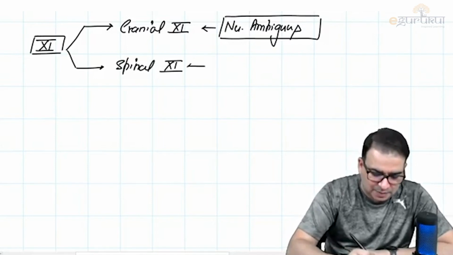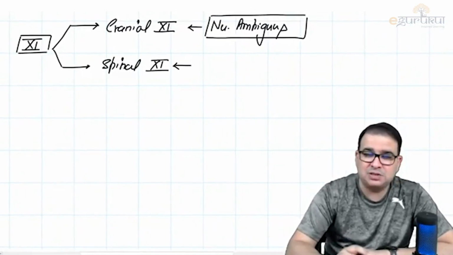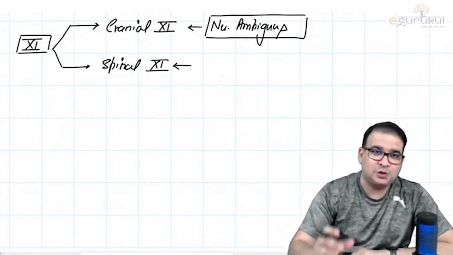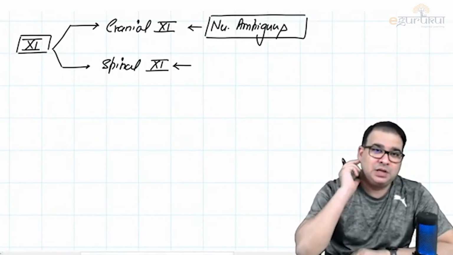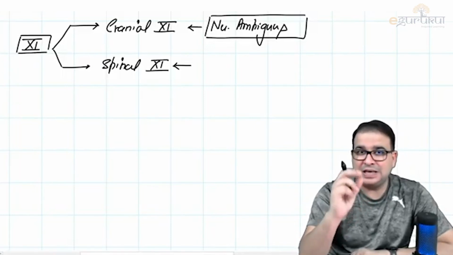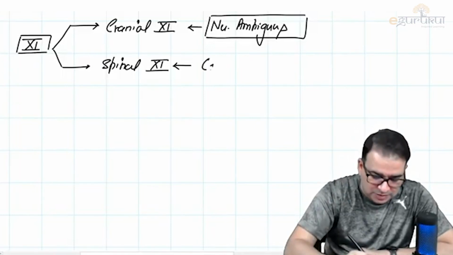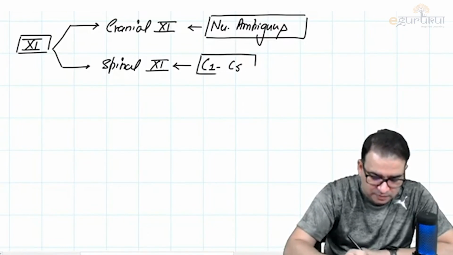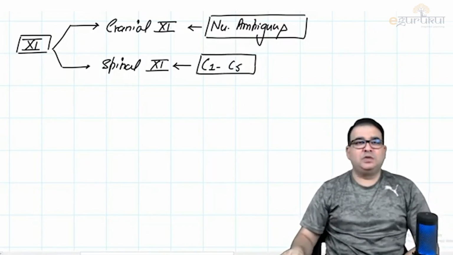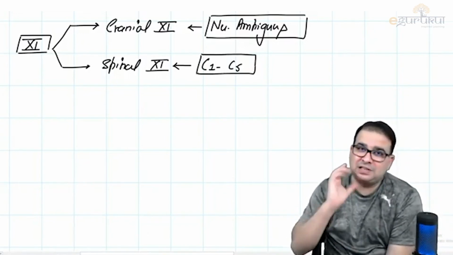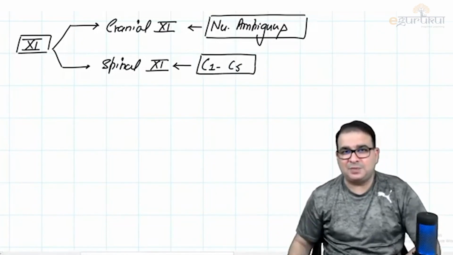And the reason the second part of this nerve is called the spinal accessory is because the origin of this nerve is actually from the spinal cord. The nucleus for this nerve is present in the spinal cord. It will be coming from the C1 to C5 level of the cervical spinal cord. So, cranial accessory and spinal accessory.